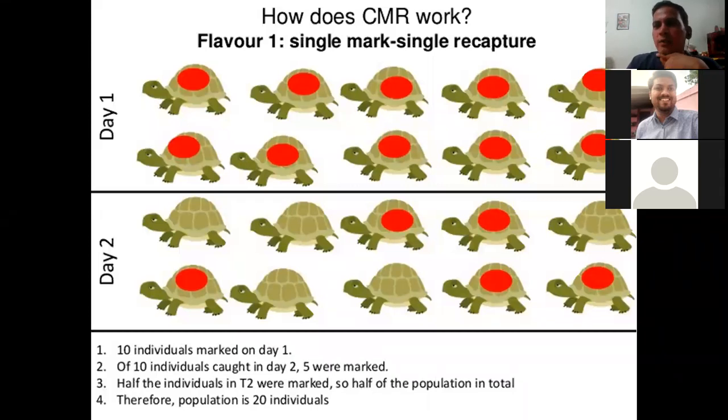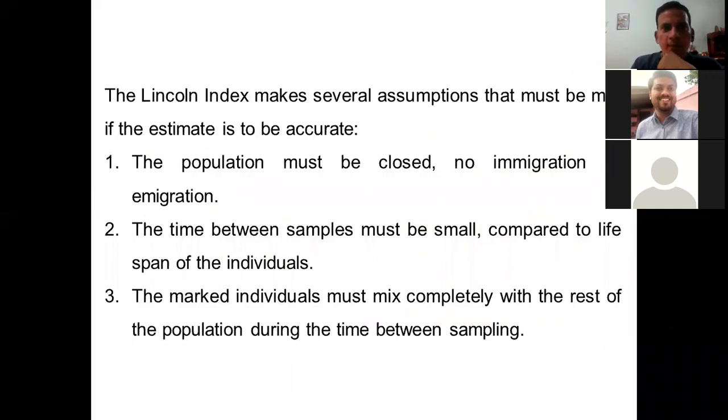Similarly, we can count the population in a bigger area as well. Okay, so this Lincoln index makes several assumptions that must be met if the estimate is to be accurate. Now, what are those assumptions? That the population must be closed.